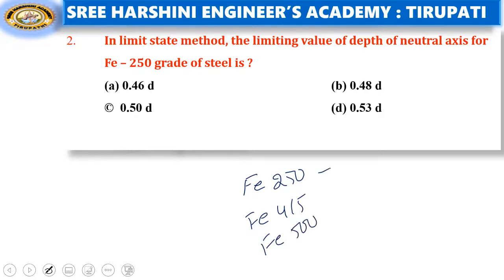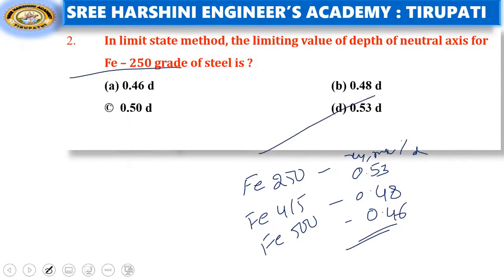So the limiting neutral axis depth XU max by D varies. For Fe250 it becomes 0.53, for Fe415 0.48, and for Fe500 0.46. So the given is Fe250, right? So option D is the right answer.